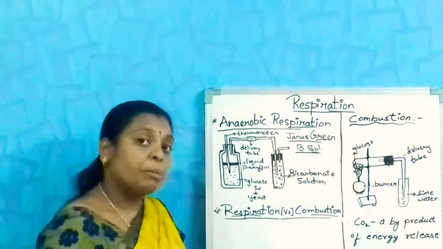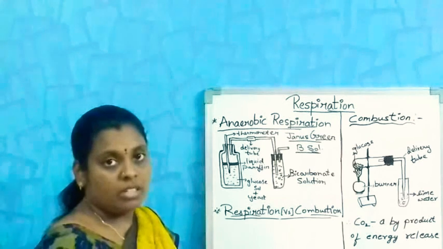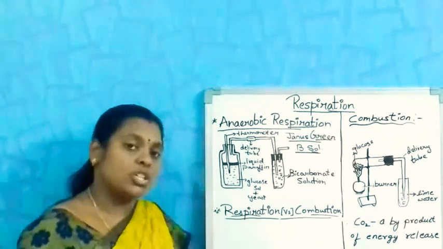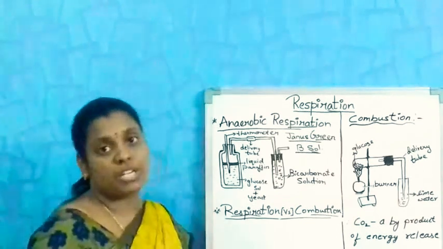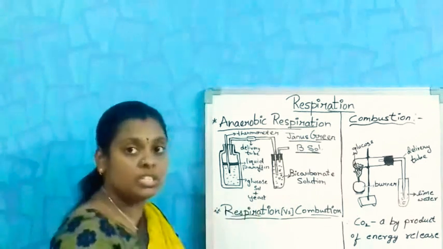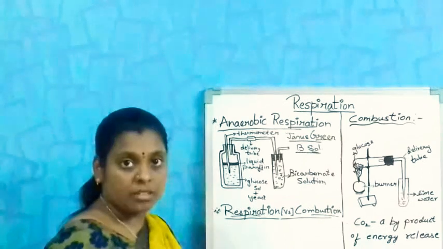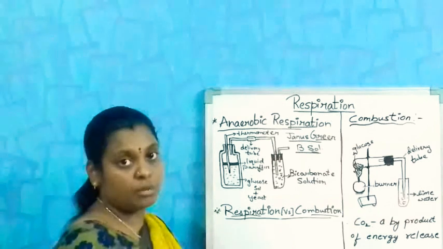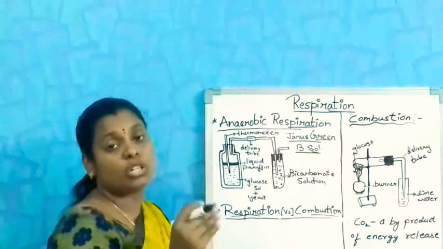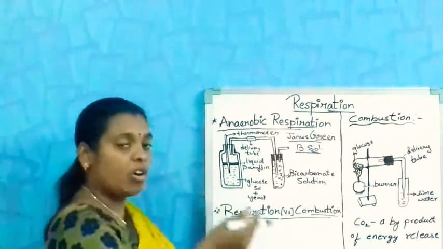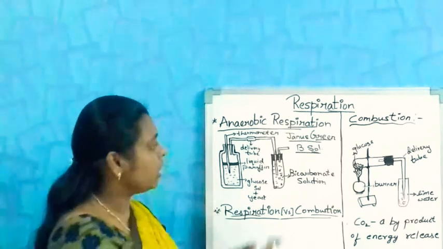Before pouring the liquid paraffin, we have to add Janus green B solution. This is the indicator. If oxygen is present in the solution, then the solution turns pink. That's the indicator if any amount of oxygen is present. So we have to prevent that oxygen. We have to remove the total amount of oxygen. We have already removed the oxygen. That's why we can get a clear idea.